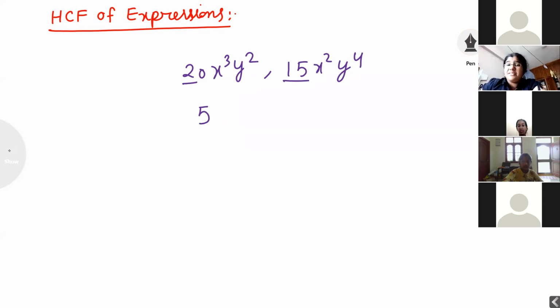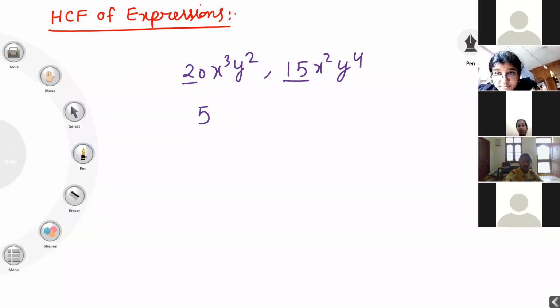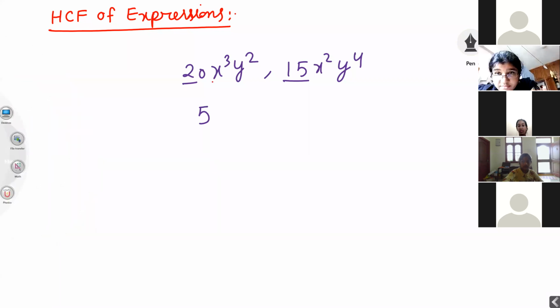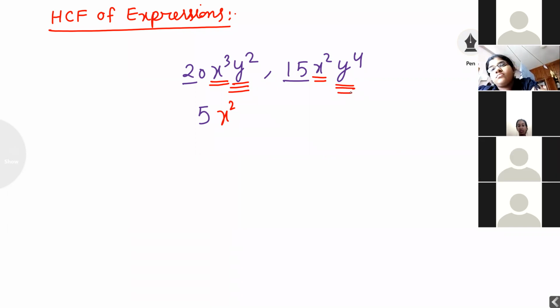First variable is x. First x degree is 3. Second x degree is 2. I told you students, least degree of the variables. First variable is x. Least degree is what? x square. Next, least degree of the variables: y square is there, y power 4 is there. What is the least degree? y square. This is nothing but highest common factor.